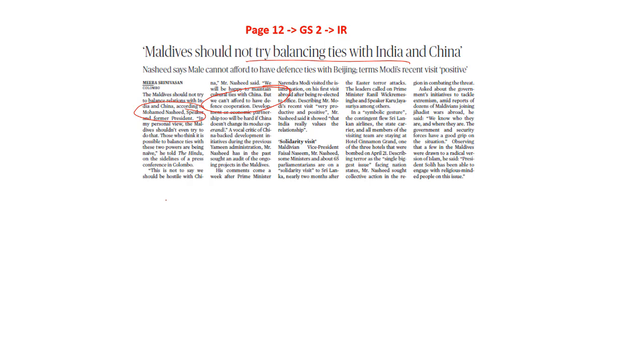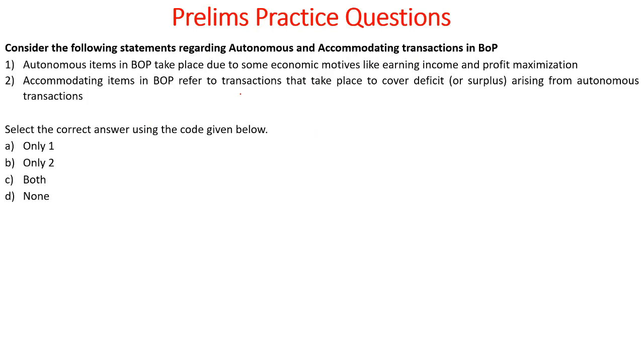Now let's focus on some of the prelims practice questions. Consider the following statements regarding autonomous and accommodating transactions in balance of payments. Autonomous items in BOP take place due to some economic motives like earning income and profit maximization. Accommodating items in BOP refers to transactions that take place to cover deficit or surplus arising from autonomous transactions. Select the correct answer using the code given below. What is the correct answer? The answer to this is both, because both these statements that are given are right.